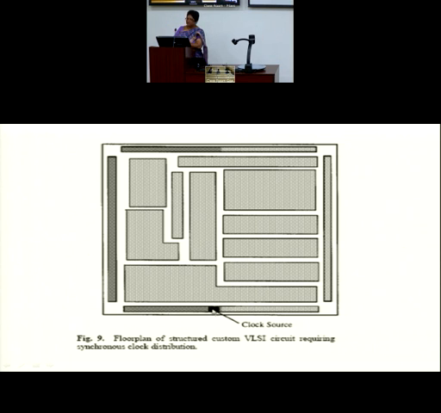So from here, the signal first reaches each and every block. The signal has to travel to this block, this block, every block. For every block you need to make a distribution of this clock signal. Then within each block, you further have a clock distribution network. So we go on replicating down and down. In how many ways can you do it for the different clock distribution networks? This is what we are going to be looking at. Okay.